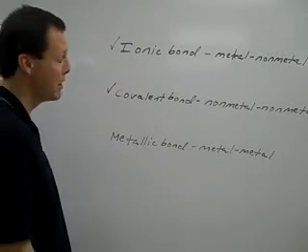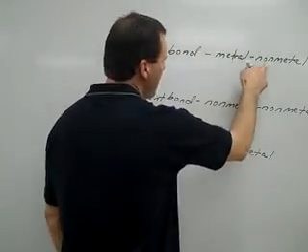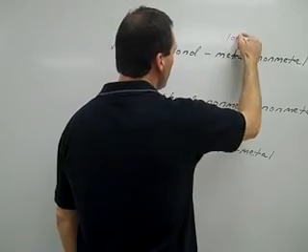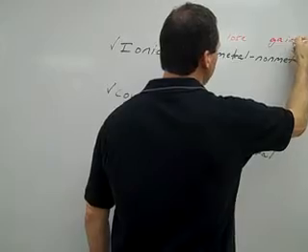Now the two types of bonds we really care about in biology are going to be ionic bonds and covalent bonds. Now ionic bonds are going to be between a metal and a non-metal. The metal is going to lose electrons and the non-metal is going to gain electrons.